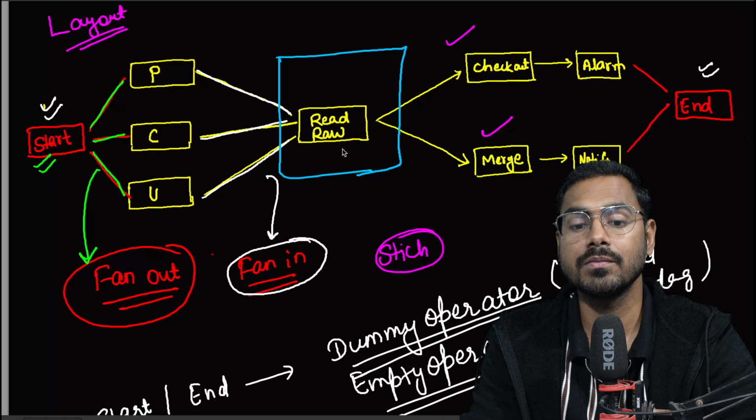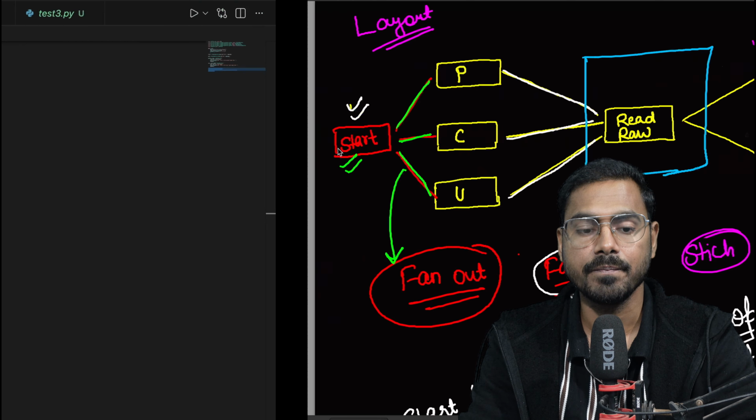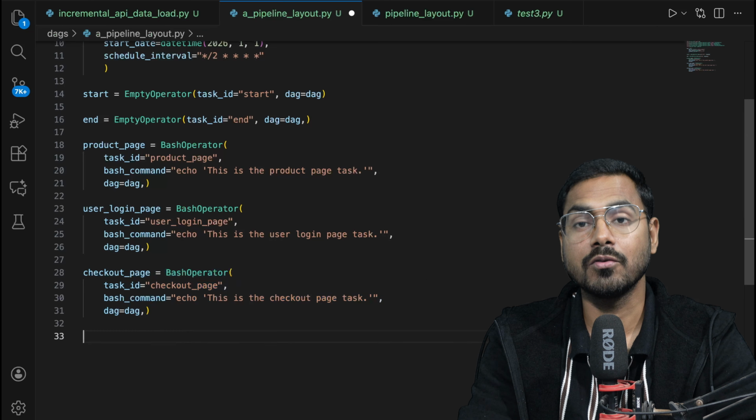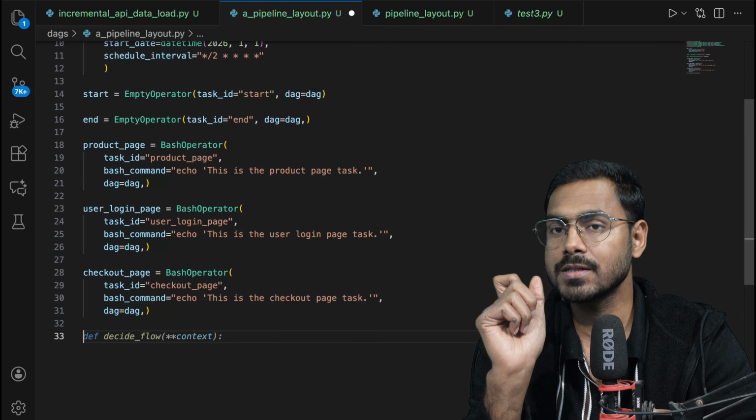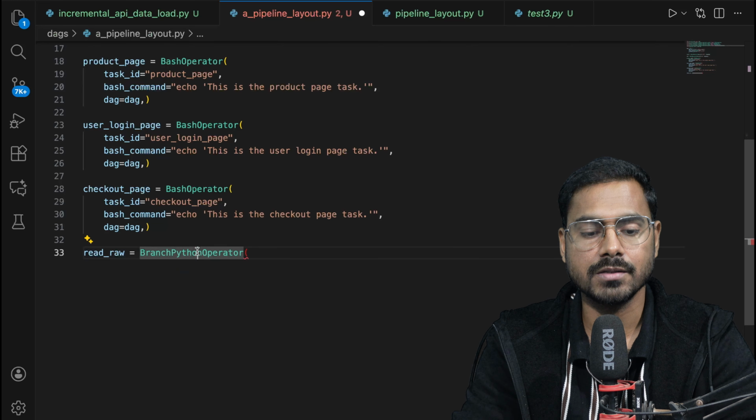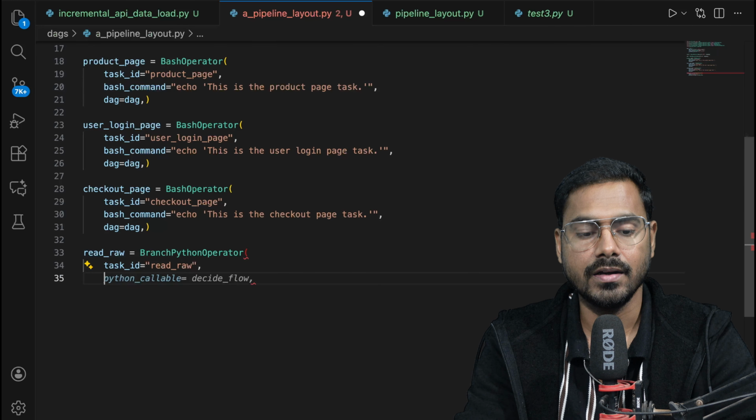Now the fourth task has to be created, that is read raw. That is where I am going to use the branch Python operator, because you remember that either this flow will run or this flow will run. How that flow is taken into consideration is through the branch Python operator. So I will write read underscore raw, and I'm getting the suggestion branch Python operator, and inside it the task ID, Python callable, and DAG. That's it. Now the Python callable says decide flow, so the decide flow method has to be written.